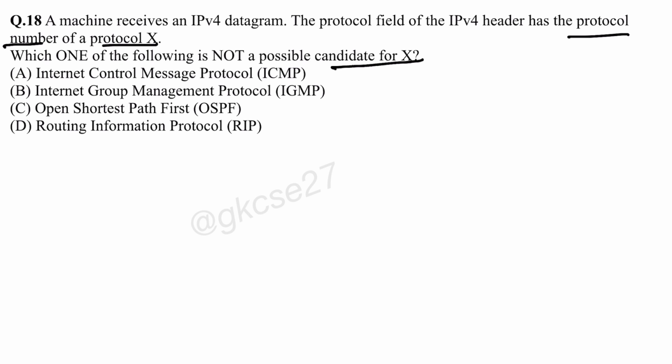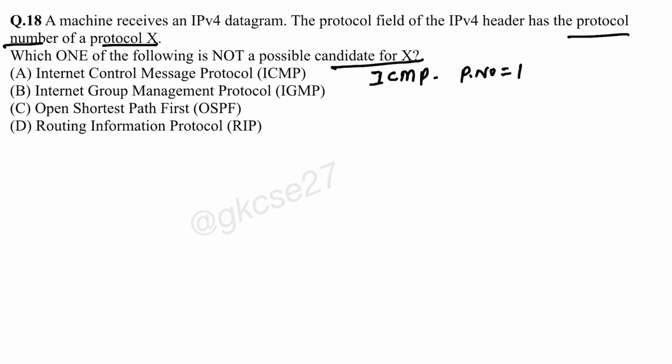So see the first one, ICMP. ICMP, what? Internet Control Message Protocol. So this is present inside the IPv4 header, and its protocol number is 1. And ICMP is used for what?